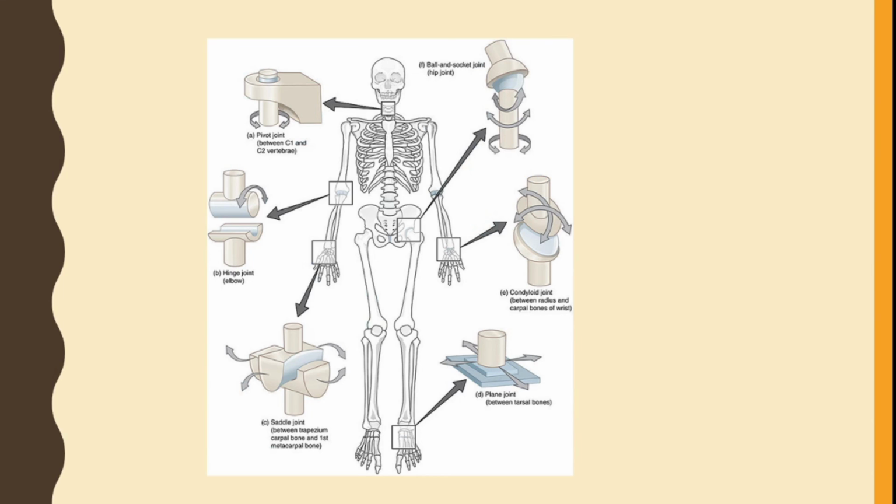Now here in the diagram you can see various positions: pivot joint in the neck, ball and socket joint, hinge joint, saddle joint, plane joint and condyloid joint. So all these joints together help in the movement of our body.